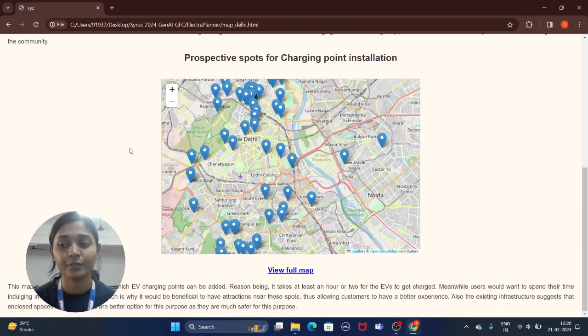If someone wants to charge the electric car, it would nearly take an hour or two for the car to get charged. So in that time, the users would want to relax or spend their time wisely, which is why it is substantial to consider locations where the users can spend their time. So we found out the places where people could indulge in recreational activities. So that was one of the parameters, and the other one is parking lots. Readily available parking lots or enclosed areas like those would be prospective for installation of charging points.